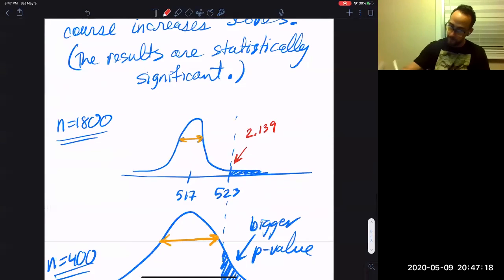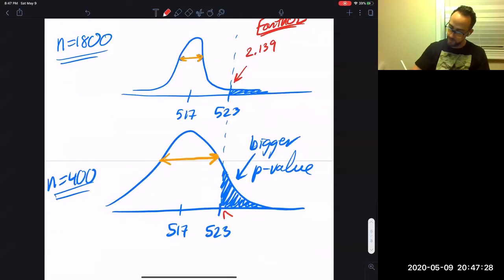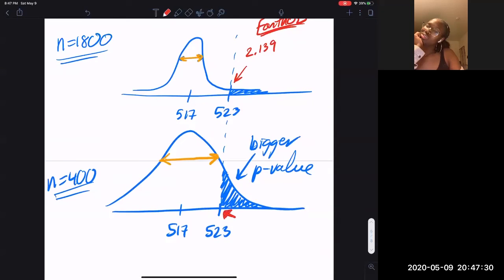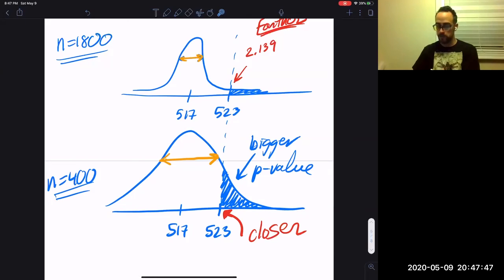Guess what this one is? Whenever we find this, it should be closer, because this area is bigger. So this test statistic should be smaller because it's closer to 0. It's closer to 517. So if we were to plug it in, that number should be smaller.